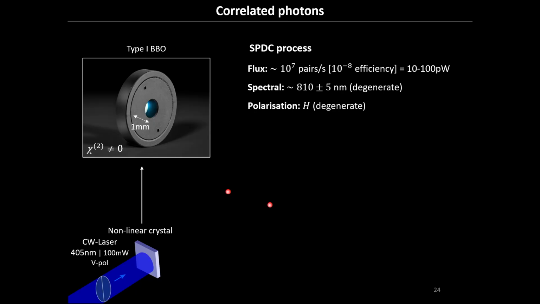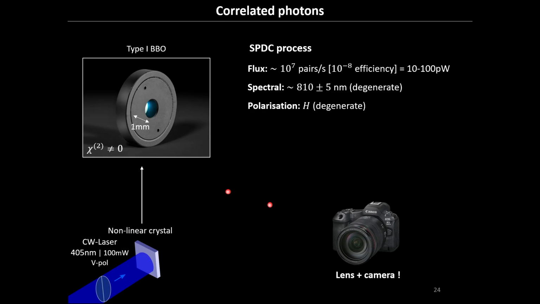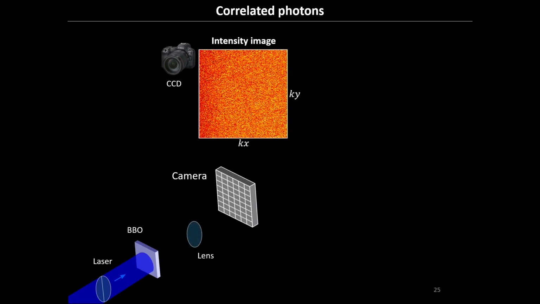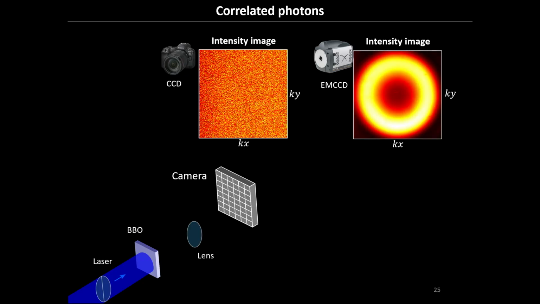So let's do an experiment together. We have this source of photon pairs, and it's going out over many, many modes. So let's take a camera to measure them. That's the easiest way of doing that. If you take a normal camera, you won't see that much. It's too weak. But if you take an EMCCD camera, over a couple of milliseconds to seconds, you get a nice image at the output.